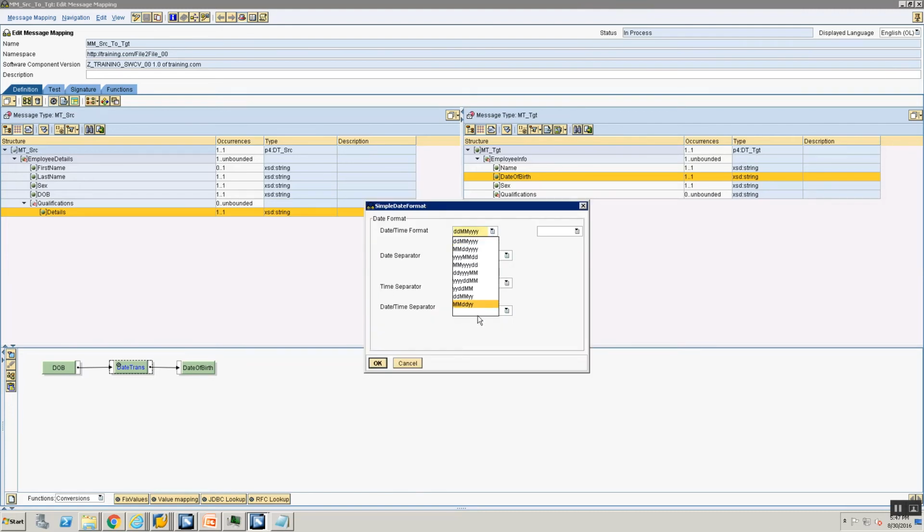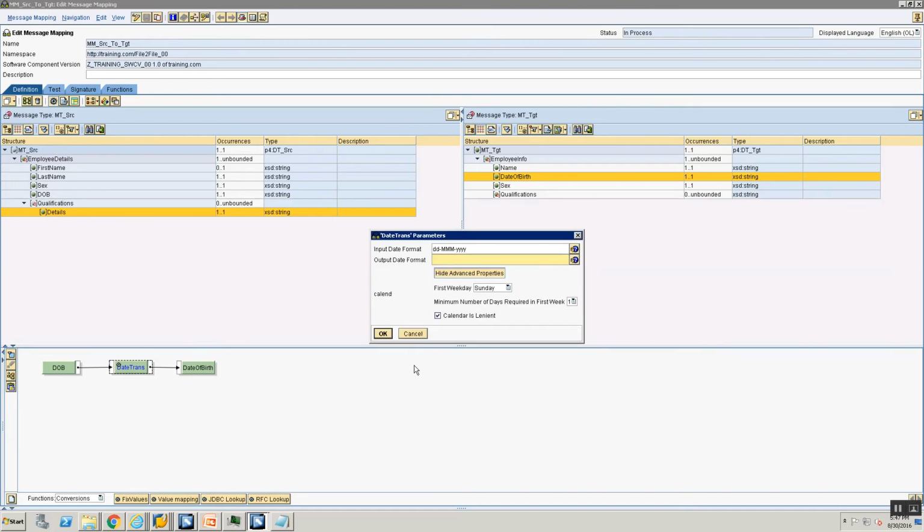So looks like the date format does not support it. I will get back to you on that. I was hoping to be able to do that for the date format as well, to use a parameterized mapping for date transformation, but looks like it doesn't. So let's do one thing. I'll just try a workaround and see if that works.